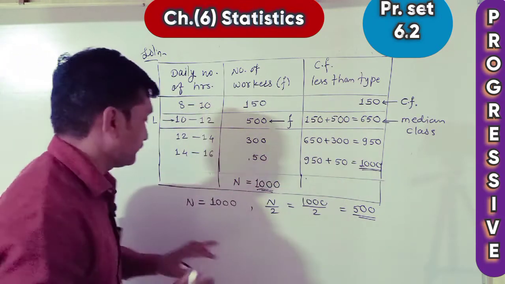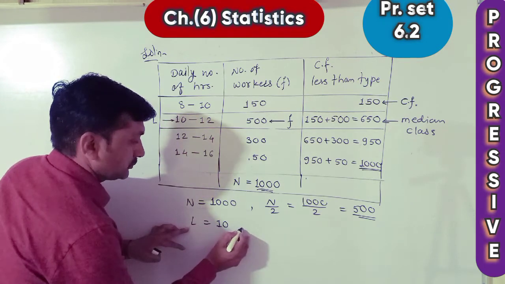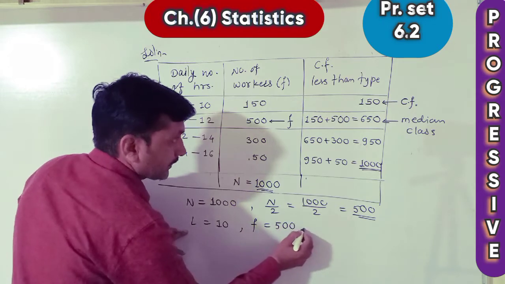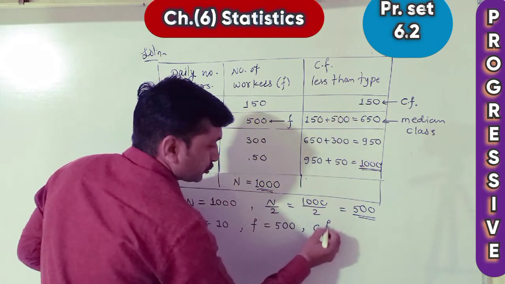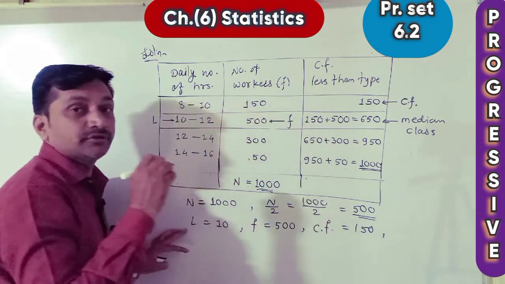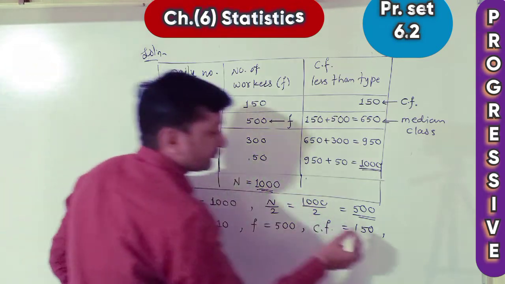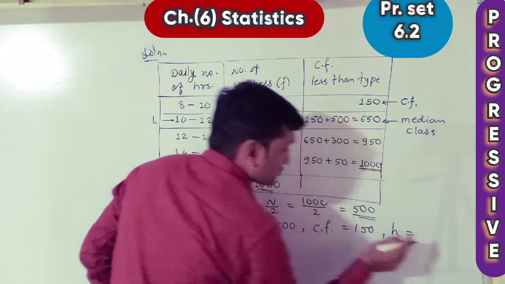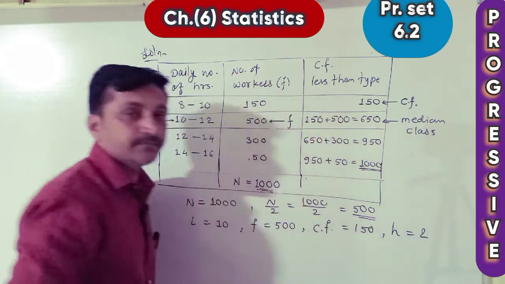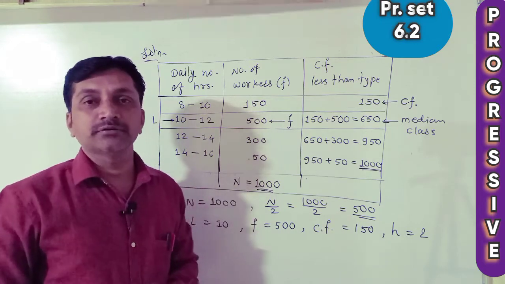Okay, now write all these given values. L is equal to 10, F is equal to 500, then CF is equal to 150, and one more value we want, that is difference. Here difference between upper minus lower, we call it H. What is difference? Here difference is 2. H is equal to 2. With all these values we need to find the median.